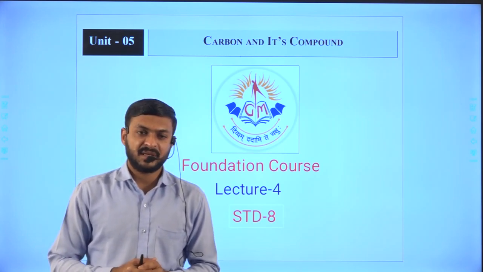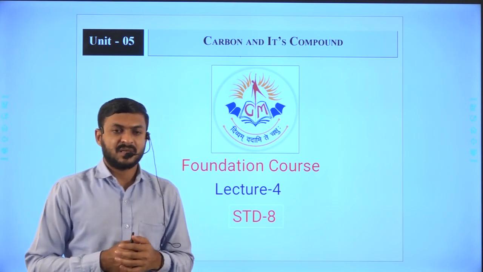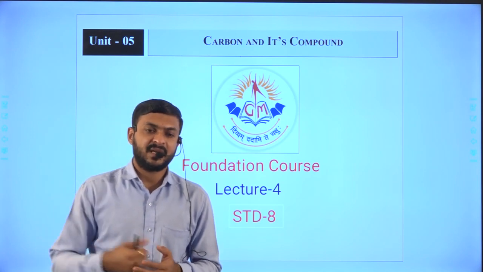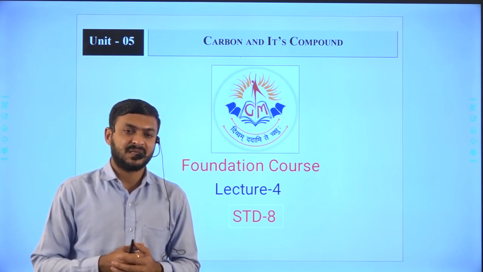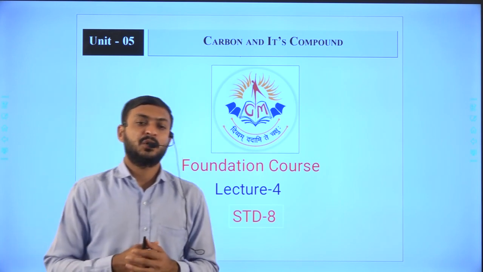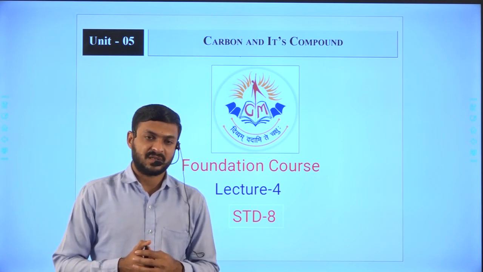So for simplicity here, according to our syllabus, whenever we go to higher standards, that means 11th and 12th science chemistry, we see a total of 14 functional groups that we have to understand.